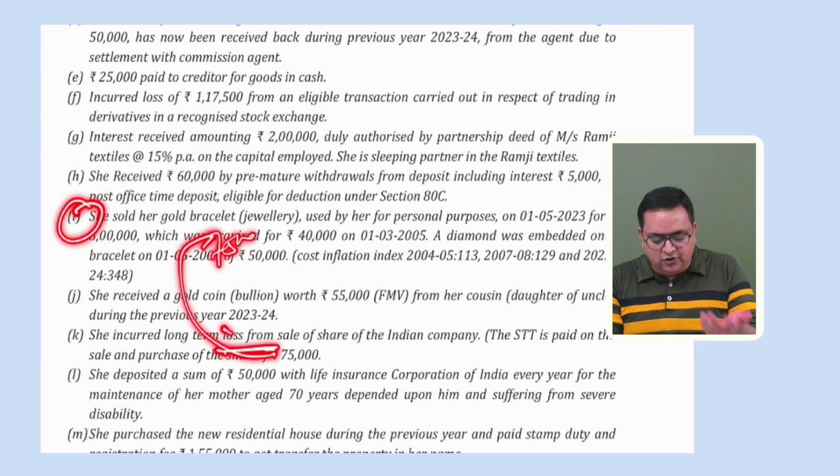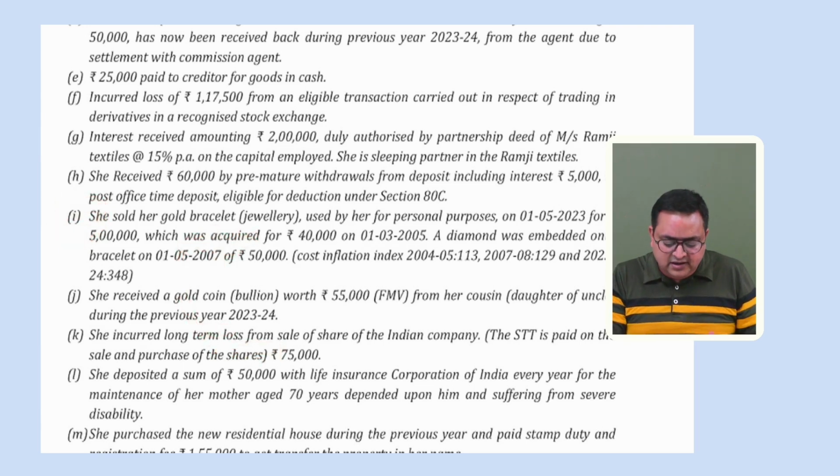If it could not be set off, let's say I have not calculated it, but if you calculate it, I think it will be more than 75,000. But in case the amount is not sufficient, then that loss cannot be set off. You understand, long-term loss can be set off only from long-term gain. If it could not be set off, then it will be carried forward for the next 8 years, right? So we'll see if it could be set off.